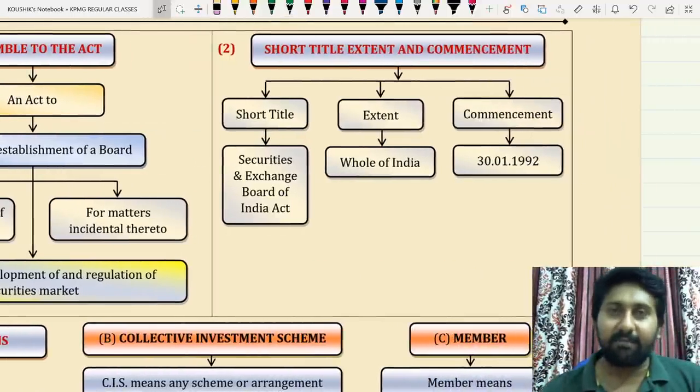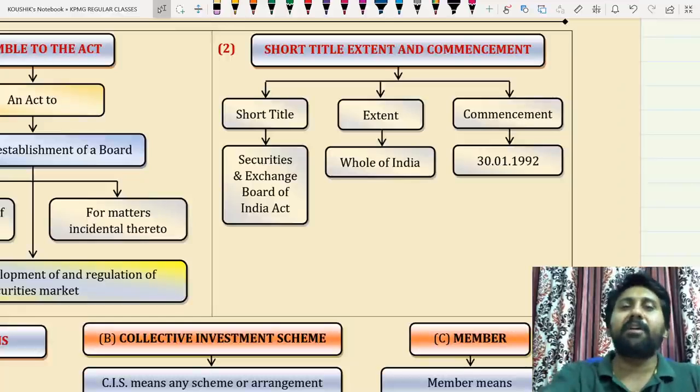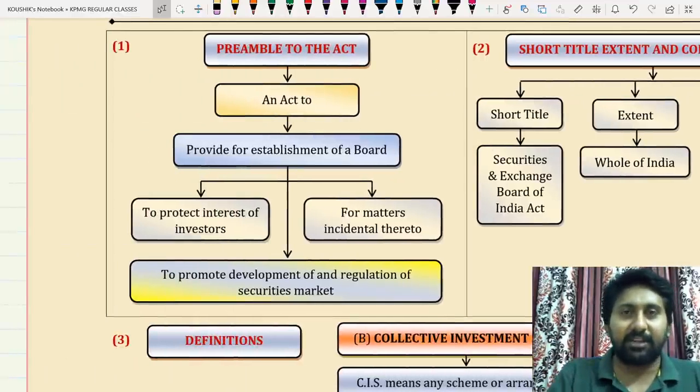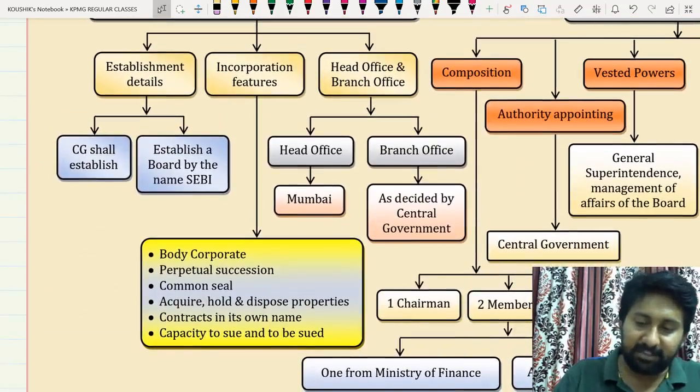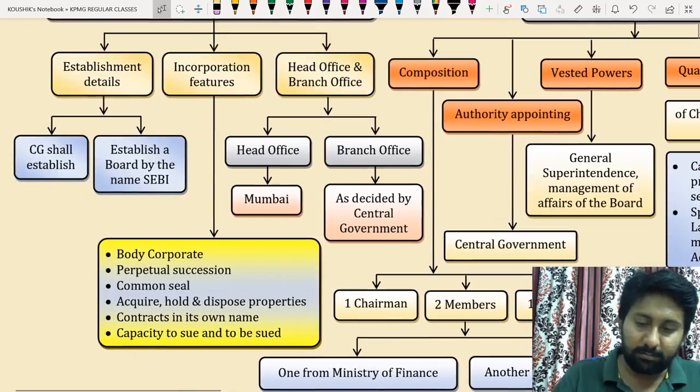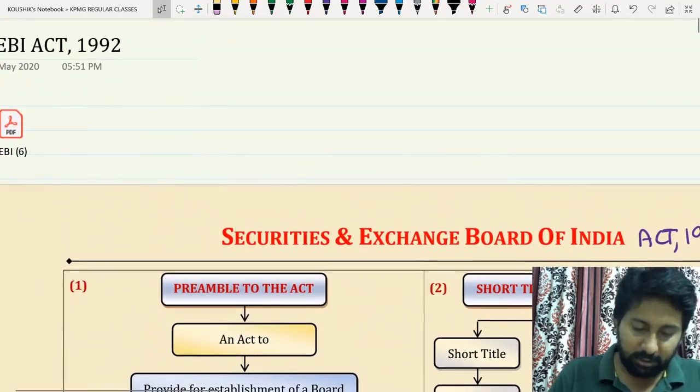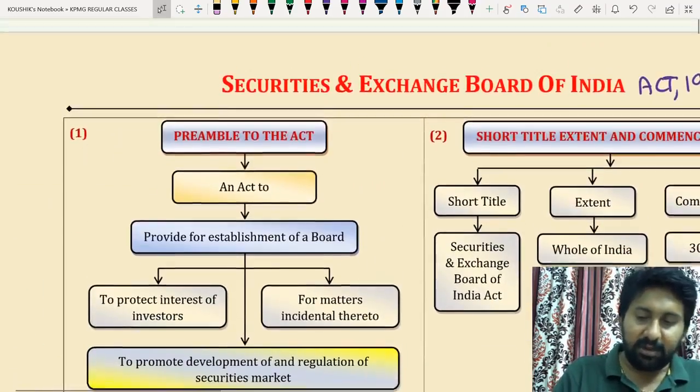Whatever you read in the material will also be denoted in a simplified format. This question has nothing to simplify, therefore I have written it directly. Certain difficult questions will be there, and I have simplified them in this way. Okay. So anyway, that is one thing we need to understand. And next one.